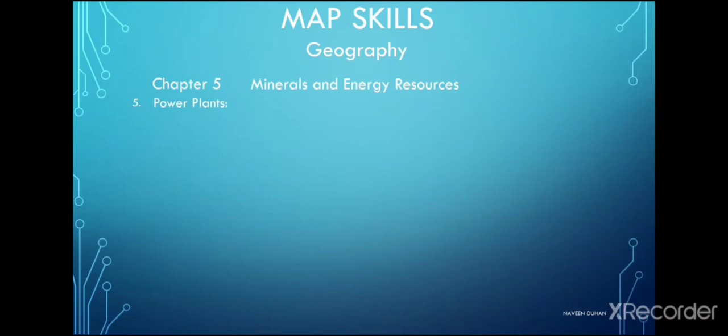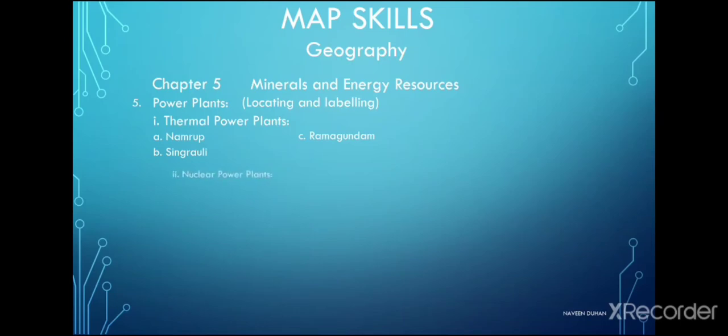We have two different types of power plants in our syllabus. One is thermal power plants, and the major thermal power plants which can come are first Namrup, second Singrauli, third Ramagundam.